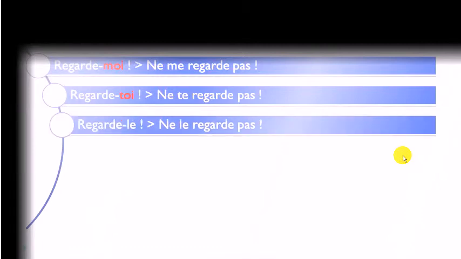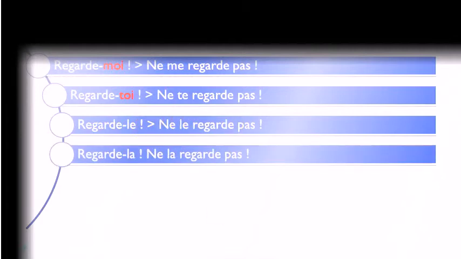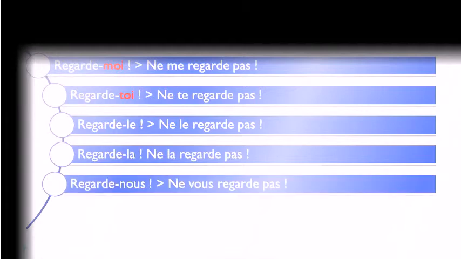And then, if you've got this le pronoun, or it could be la, well, it will stay the same, so no modification, so regarde-le, and then negative form, ne le regarde pas. Okay? Regarde-la, ne la regarde pas. It could be regarde-nous, okay? Ne, whoops, sorry, I made a mistake, it should be nous here, ne nous regarde pas.